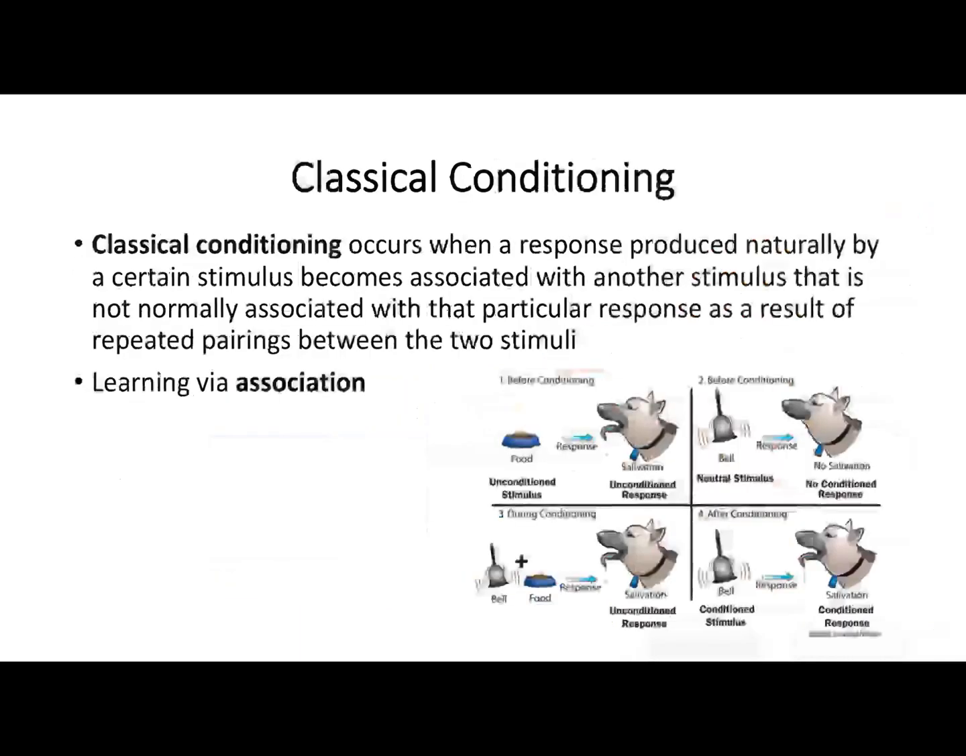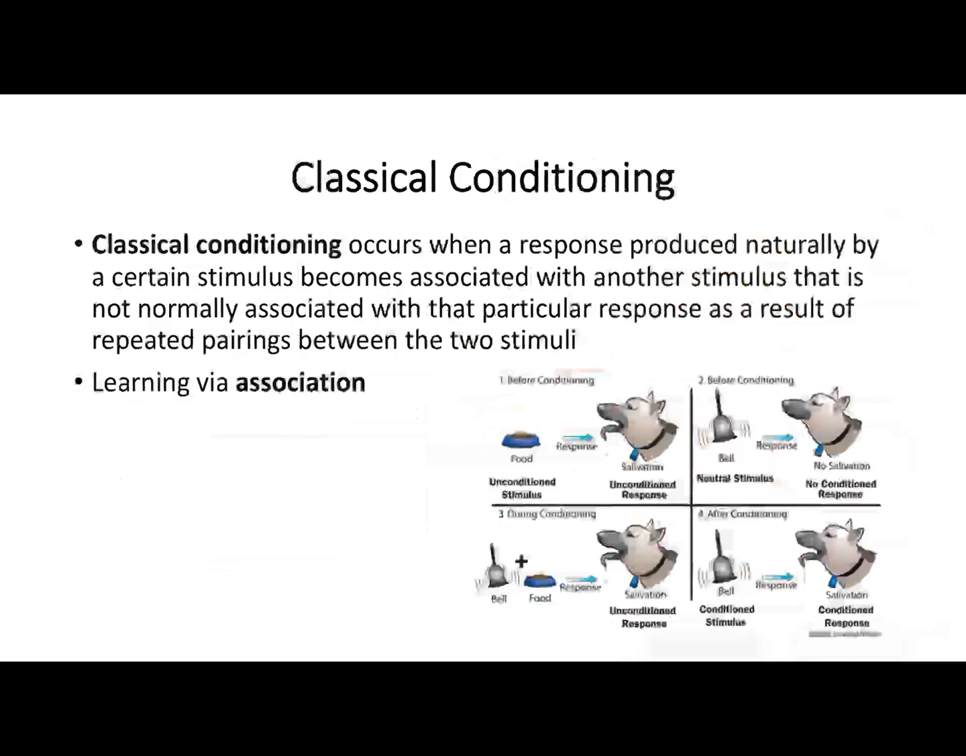So let's have a look at this type of learning, classical conditioning. So a complex definition, but we're going to break it down. So classical conditioning occurs when a response produced naturally by a certain stimulus becomes associated with another stimulus that isn't normally associated with that response, as a result of repeated pairings between the two stimuli. And this is learning via association. So let's just break this down.